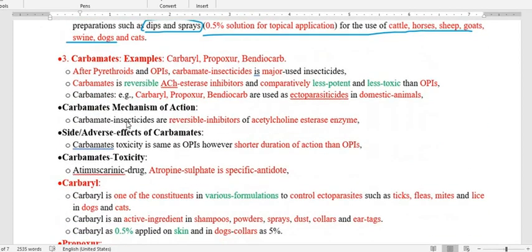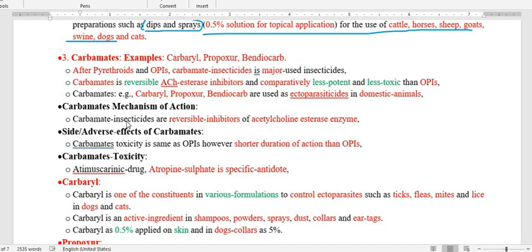And the next group of insecticide is the carbamates. As we already mentioned, the carbamate examples are carbaryl, propoxur, and bendiocarb. Regarding carbaryl and propoxur, these are very much in use. And regarding the mechanism of action, as we already mentioned, carbamate insecticide is a reversible inhibitor of the enzyme acetylcholinesterase. So this is important.